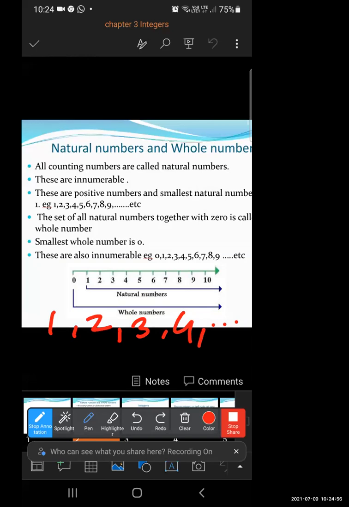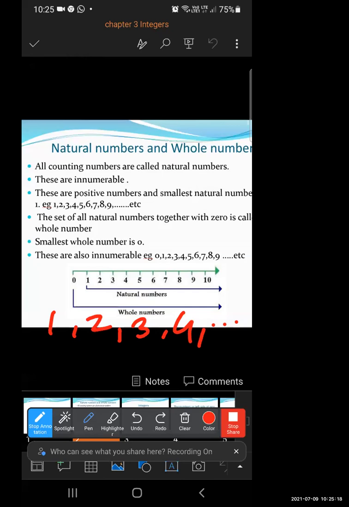Now here, these are innumerable. Innumerable means the numbers which we cannot count. Here 1, 2, 3, 4, and so on, we cannot count these numbers, so they are known as innumerable.